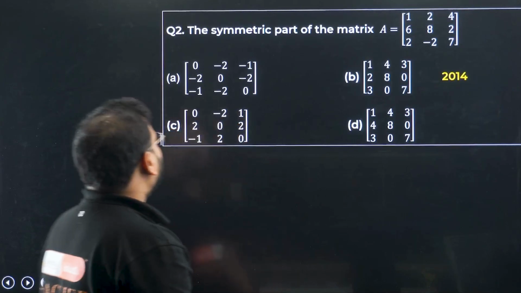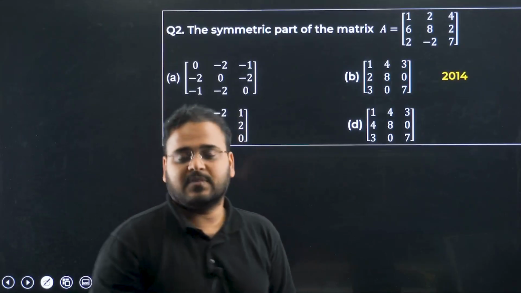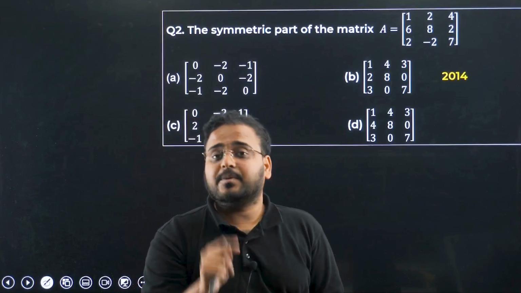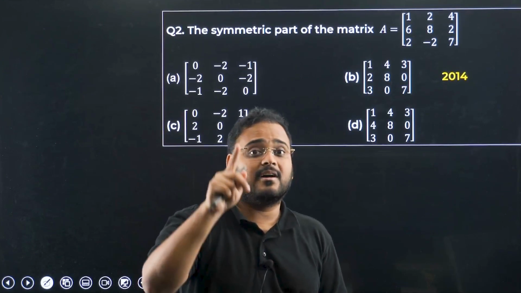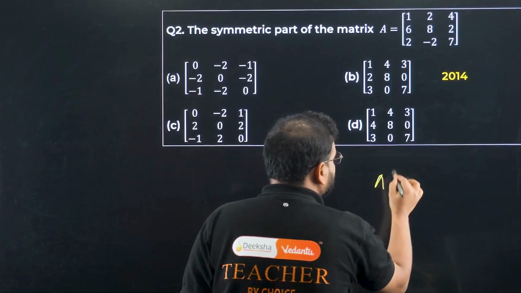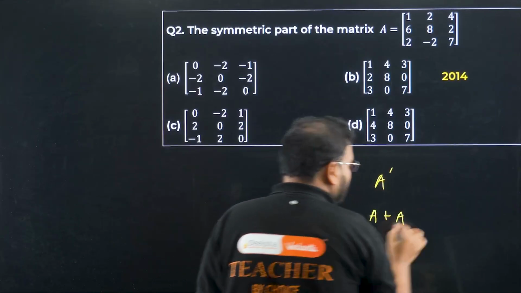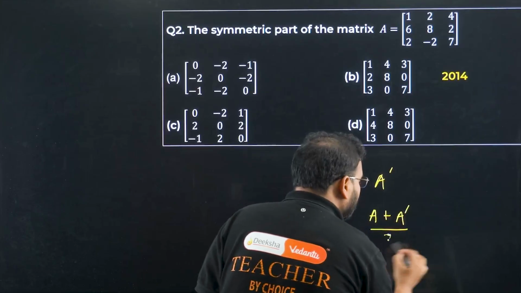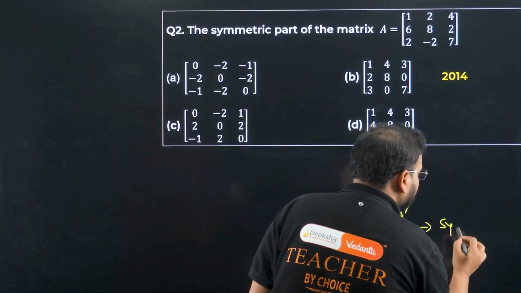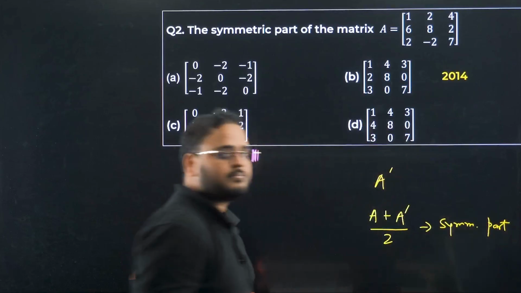Okay. So question number 2, symmetric part of matrix A. Now, I have taught you about symmetric part. What do you do in this? You first write the A transpose, remember? You write the A transpose, and add A with A transpose, and divide that by 2. This is called the symmetric part. Symmetric part.